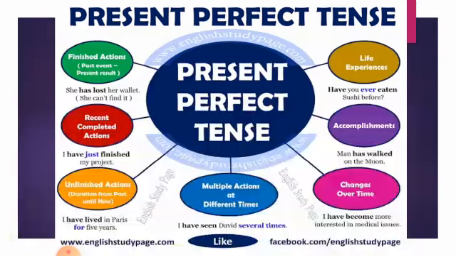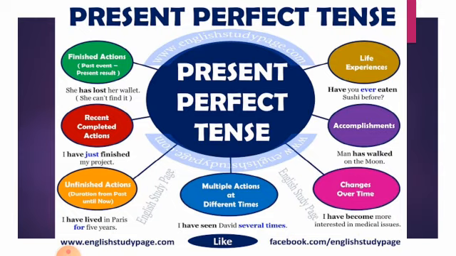Now see here in which condition the present perfect tense is used. Life experiences: whenever you ask someone something, for example, have you ever eaten sushi before? Have you ever done this thing before? Life experience. Finished actions: the important thing in the present perfect tense is that the work is done. The work is started in the past and done in the present. Finished actions, past event, present result.